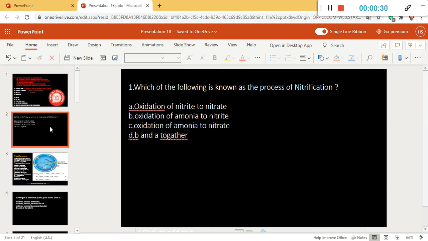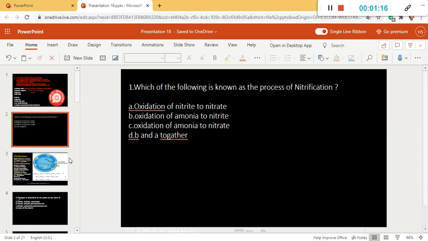So we all know about the nitrogen cycle. If we know about the nitrogen cycle, then we have to answer what is called nitrification in the process of the nitrogen cycle. Option A is oxidation of nitrite to nitrate. Option B is oxidation of ammonia to nitrite. Option C is oxidation of ammonia to nitrate, and the last one is B and A together, that is oxidation of ammonia to nitrite and oxidation of nitrite to nitrate.